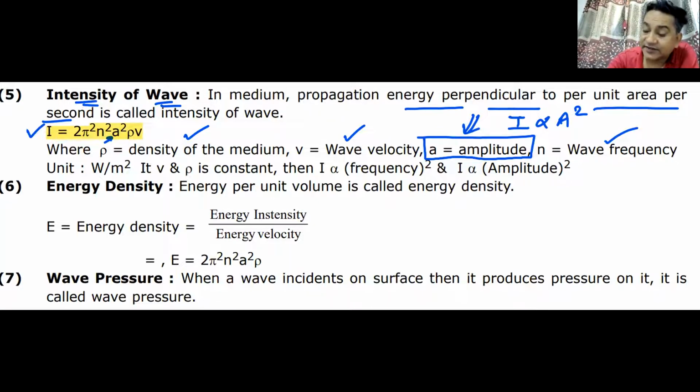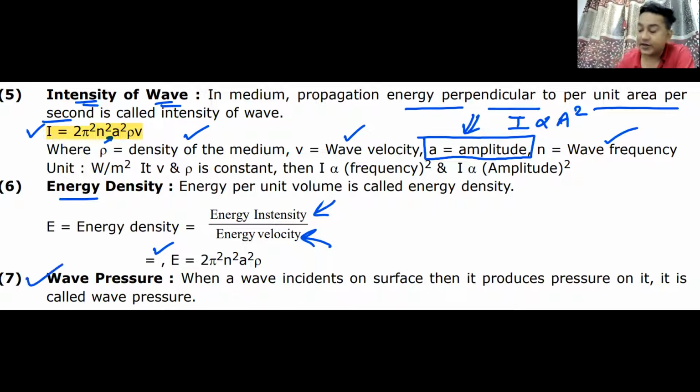Energy density is the next thing. It is the energy per unit volume, known as energy density. So you can find it out by intensity divided by velocity. The formula of energy density is the same as the intensity of the wave, but it is just divided by the velocity. So velocity does not come.